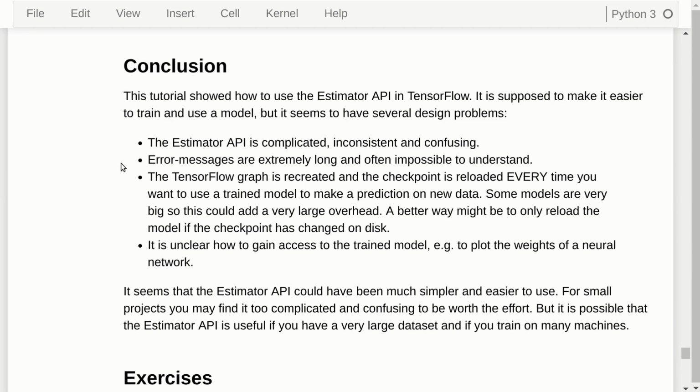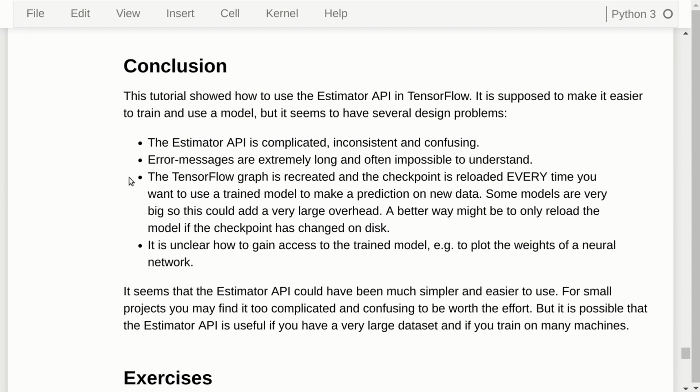Even worse, the error messages are extremely long and often they are almost or really completely impossible to understand, and you sort of have to guess what is wrong with your code because of this calling back and forth between the Estimator API and, for example, the model function.